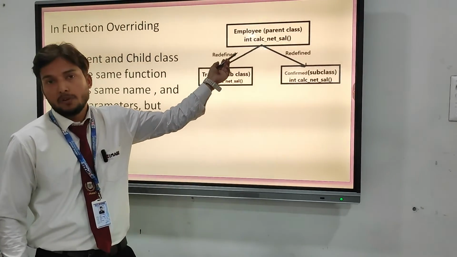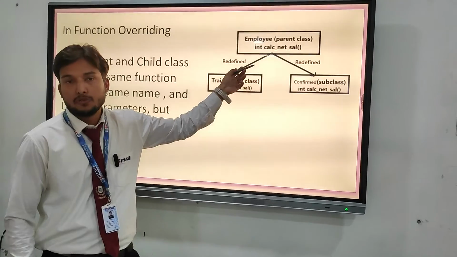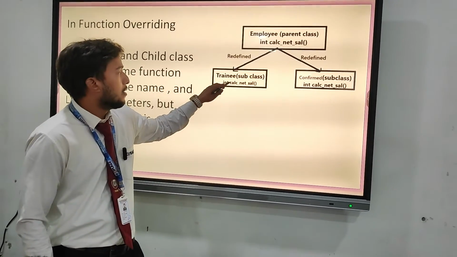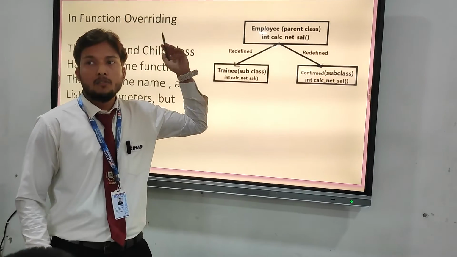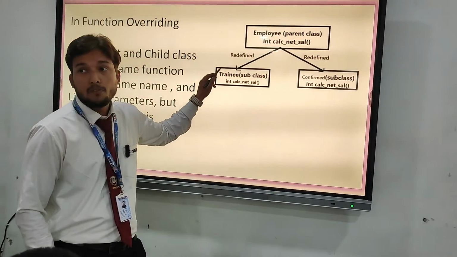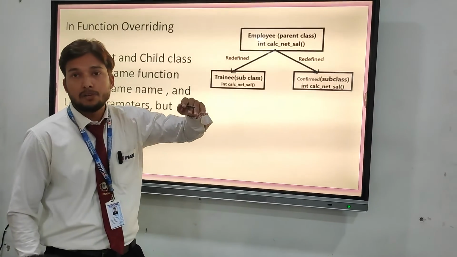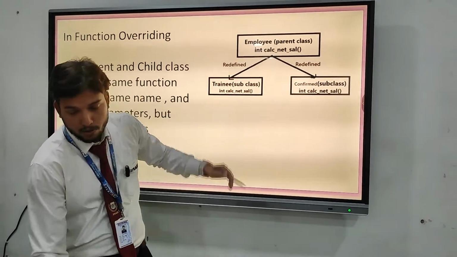So the compiler gets confused about which function to call. With the help of the virtual keyword, we change this function into a virtual function, and then we implement it in our program. I'm going to demonstrate how we do that.